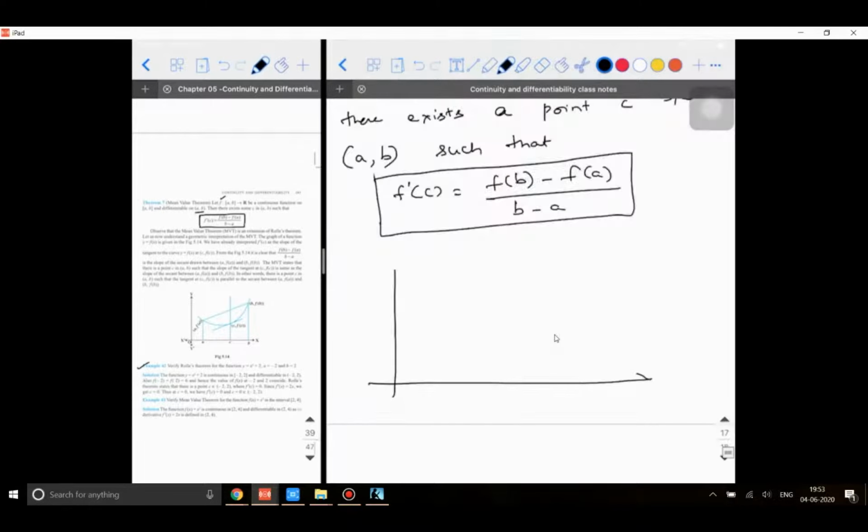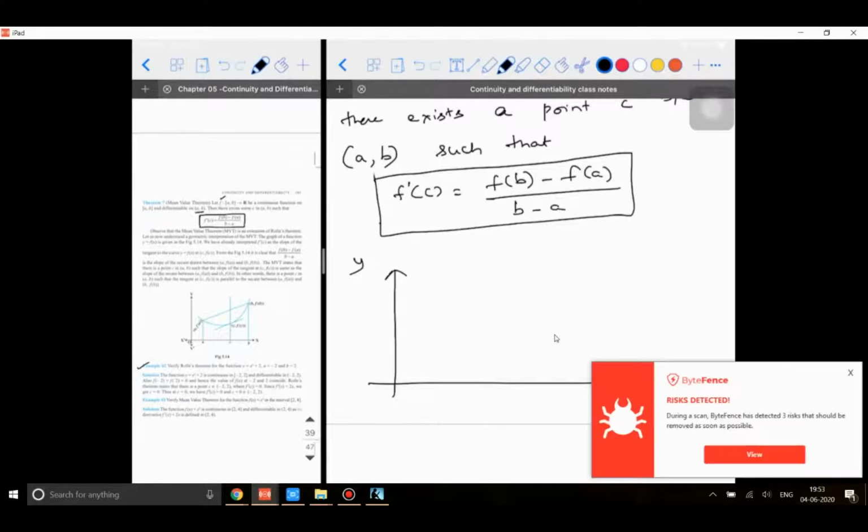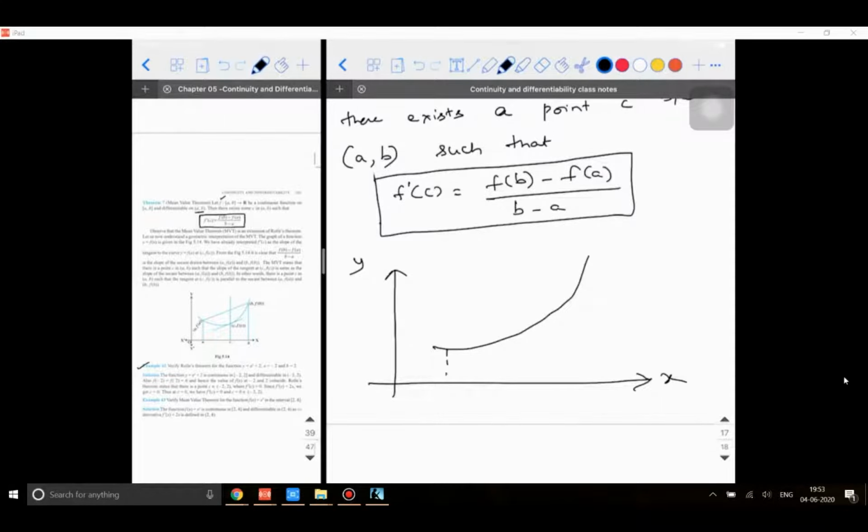So let's say you have a function like this. I'm taking this point to be a and this point to be b. So these are the two extreme points that are defined in the domain of the function. And let this function be y is equal to f of x. Okay. Now I can see from the graph that it is continuous, and yes, it is differentiable also. So between a and b, let me say there is some random point c already existing, and at this point c I'm going to draw a tangent.